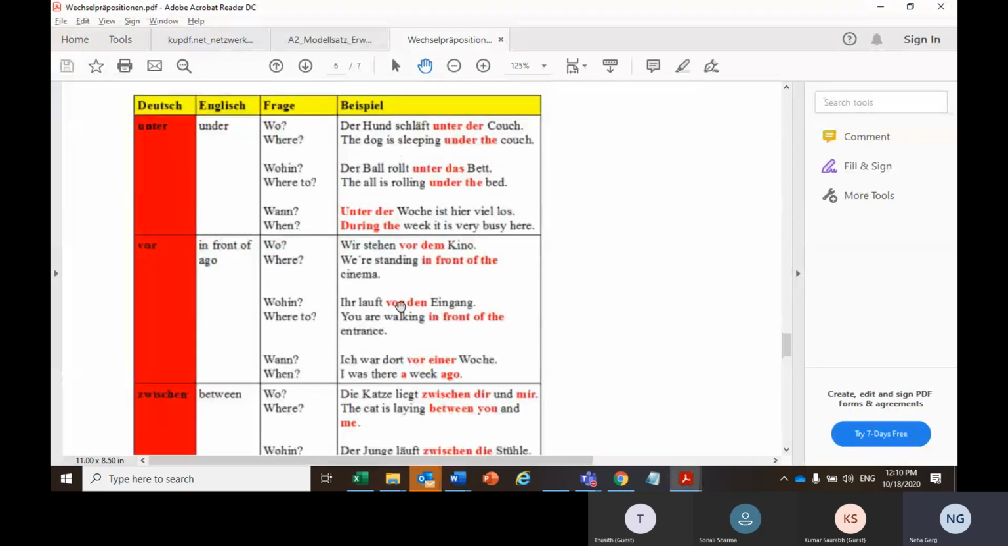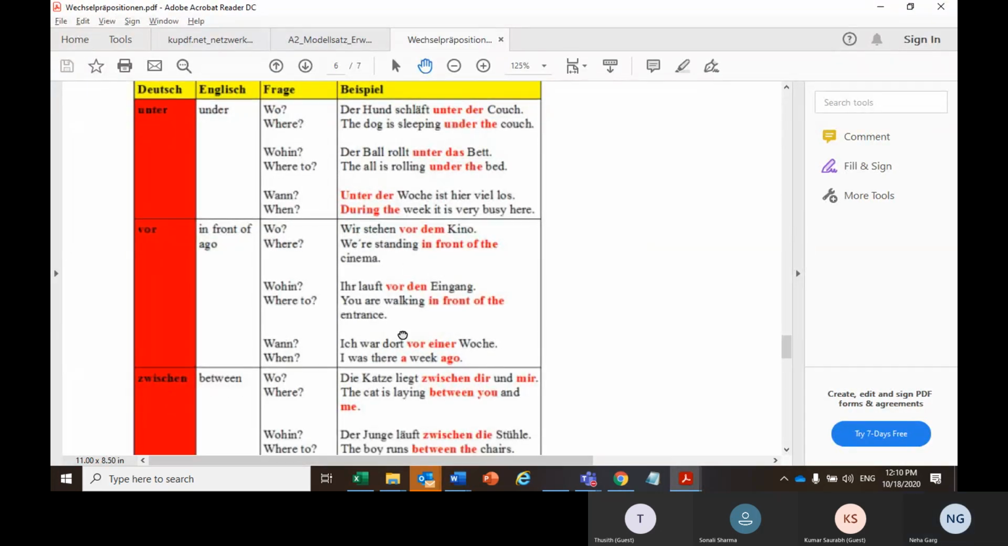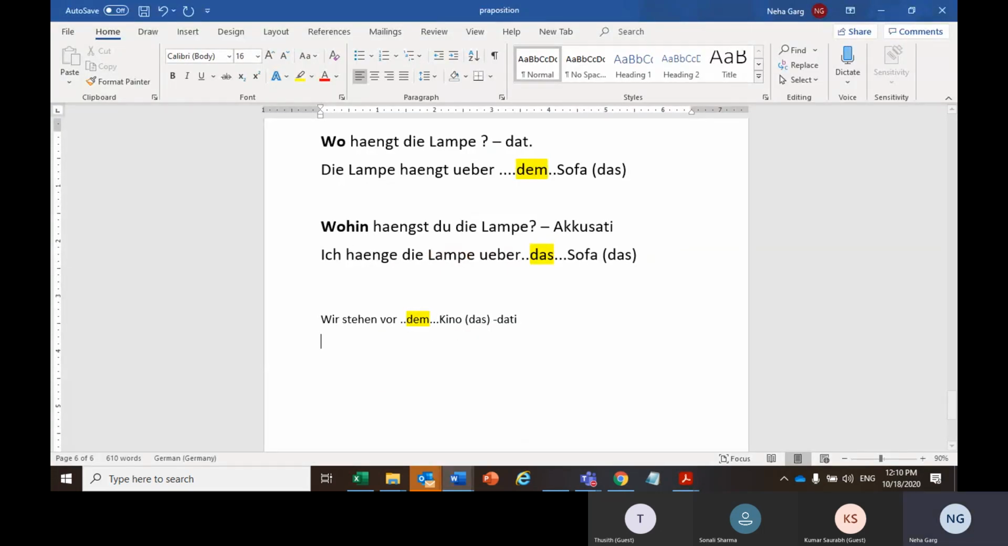Now, if, aber wir laufen vor das Kino. Let's say you are running in front of the theater. Since laufen means running, there is a movement in the action. So that will be the accusative case. Kino is das Kino. That will remain the same.